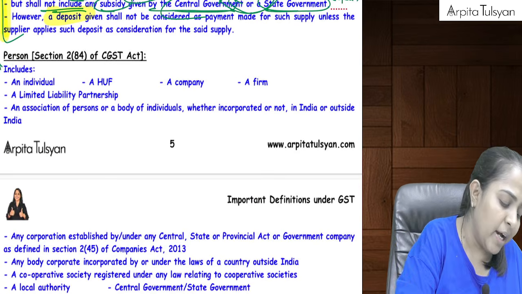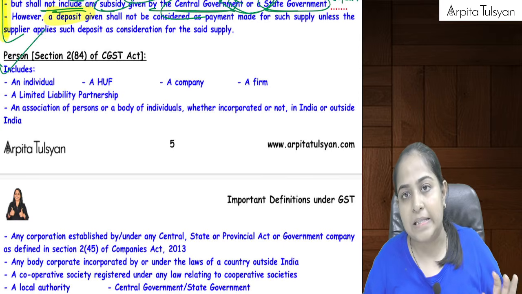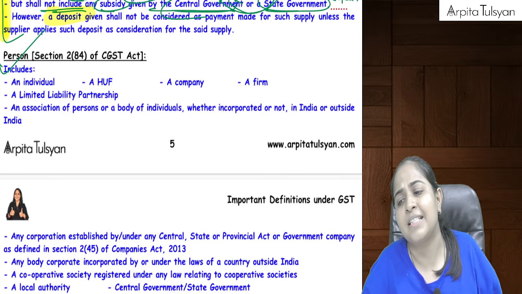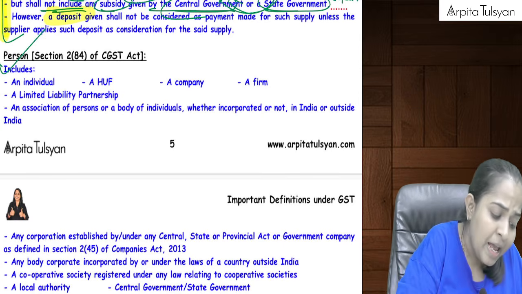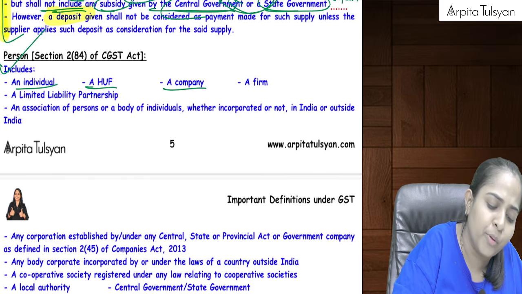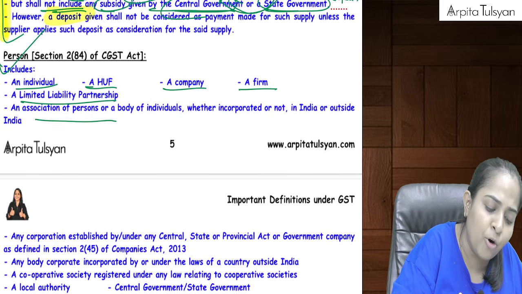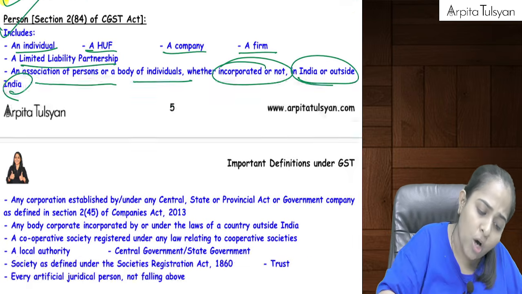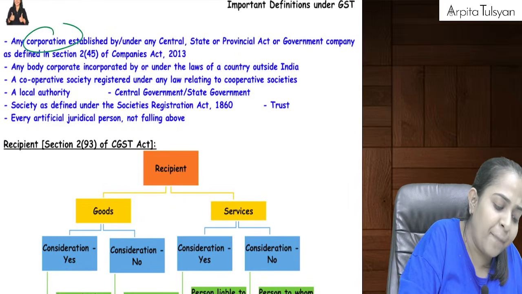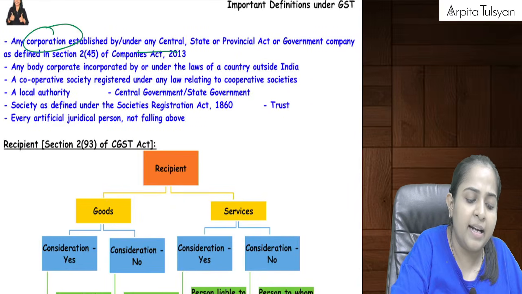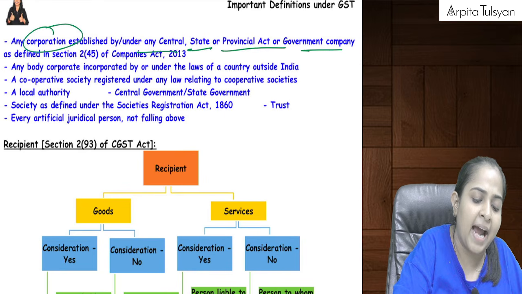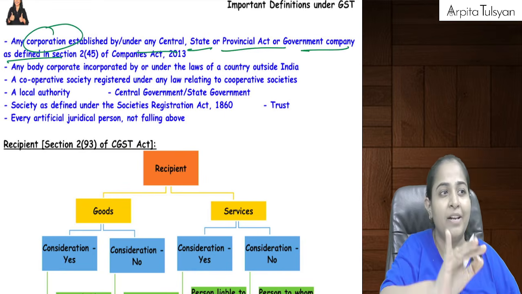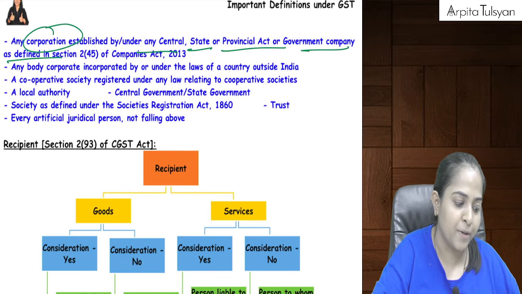Then going on to another term called as persons. Okay, person definition is just similar to your income tax definition. Person includes individual, HUF, company, firm, LLP, AOP, BOI, whether incorporated or not in India or outside India. Then any corporation established by or under any central, state or provincial act or government company, even they will be considered as person for the purpose of GST law.